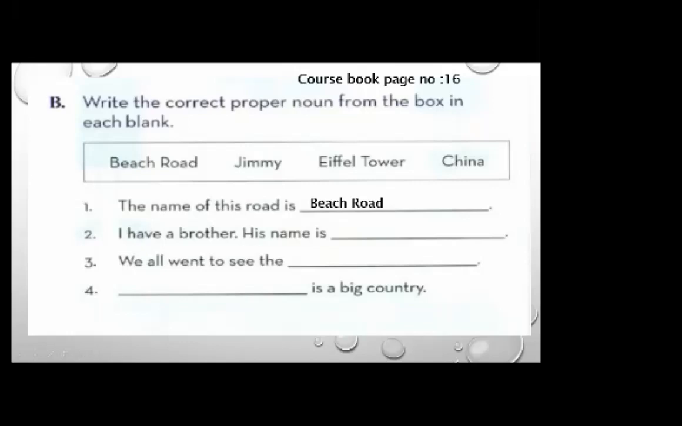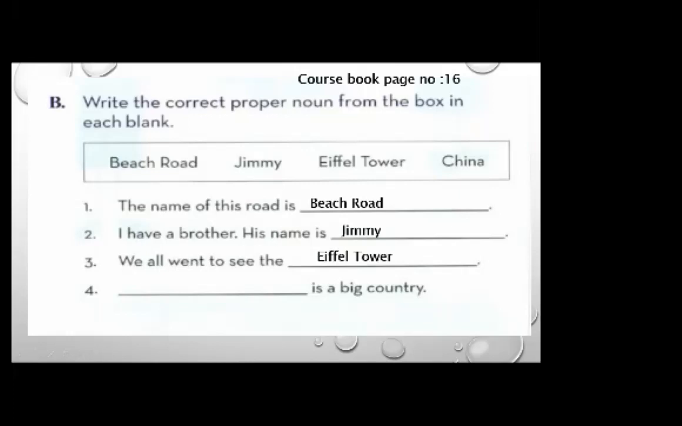Number 2 is I have a brother. His name is China or Eiffel Tower or Jimmy. Good. Its name is Jimmy because China is the name of a country. We all went to see the. Okay, we all went to see the. What is the correct answer? Very good. The correct answer is Eiffel Tower.